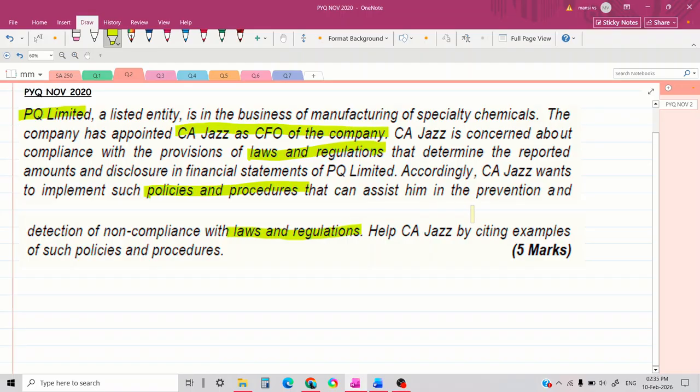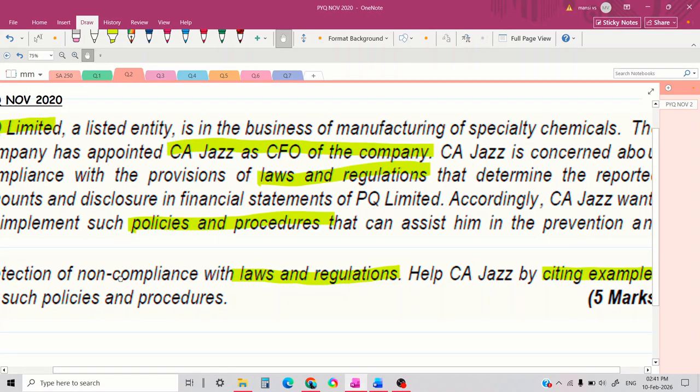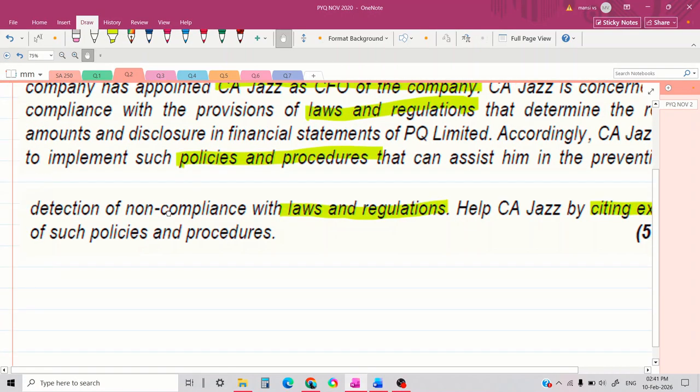So we have to cite examples. That means we have to give what are the internal policies and what are the procedure that the company should adopt to ensure that the company is in compliance with all laws and regulations. So, before you write the answer to this question, I will give you a detailed explanation of the answer. You can just write down some rough notes on the side if you like. Only start writing when I tell you to start writing the answer. Just listen carefully to what I am saying.